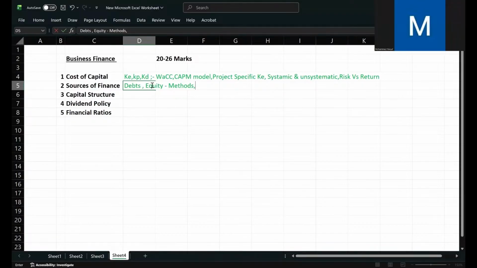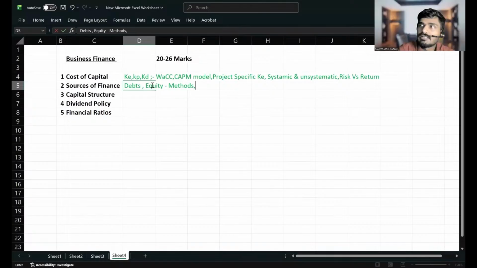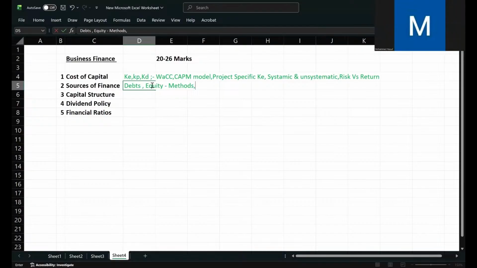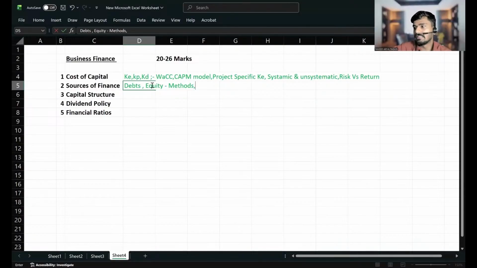For future uncertainty, retained earnings will be there. If anything happens in future, like a loss, reserves are kept for a specific thing. Retained earnings, we are not keeping for a specific thing. If anything happens, we can take from retained earnings. Reserves are kept for something specific, maybe to give salary, maybe to pay liabilities, and we can take the amount from reserves. Okay, in a bike there is a reserve, right? We do have reserve petrol, so it's kept for any dangerous situation that comes, and you can take the reserves. So we are keeping reserves for something specific. Retained earnings is something general.